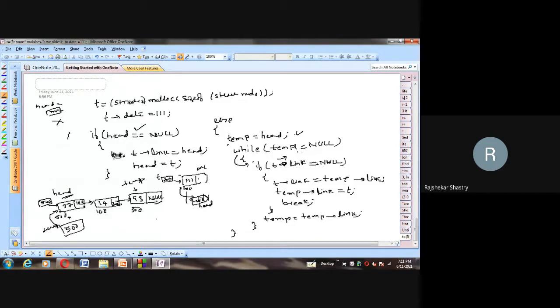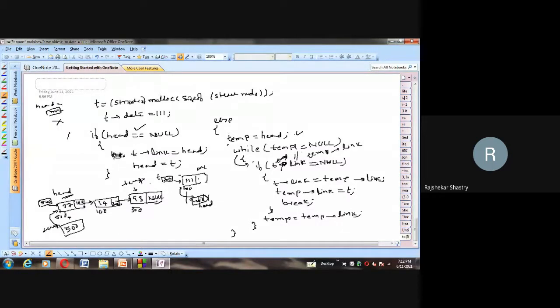So what is temp right now holding? Shall I rewrite? I'll write here: temp arrow link. Temp is holding 500. Its link is equal to null? Anybody? What is the temp arrow link holding? No, sir. Presently it is holding whatever head's next is holding. So what is that address it is holding? All these are addresses only. Carefully observe and tell. Temp arrow link, not temp. 100. Very good.